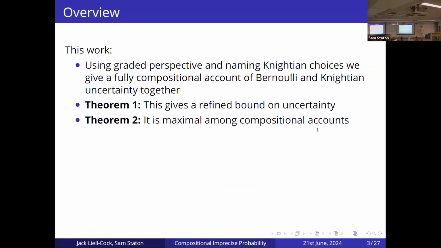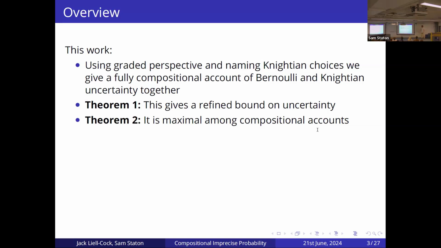Knightian uncertainty, on the other hand, is where you know that you have a biased coin, but you have no idea what the distribution of the biased coin is. Someone gives you a biased coin, you flip it, you know it's biased, but you have no idea what the bias could be. This is usually modeled with non-determinism. So we just have a set of possible outcomes that could happen, but we have no weighting on the likelihood of these outcomes occurring. We give a compositional account of these two uncertainties together using a graded perspective and named Knightian choices.